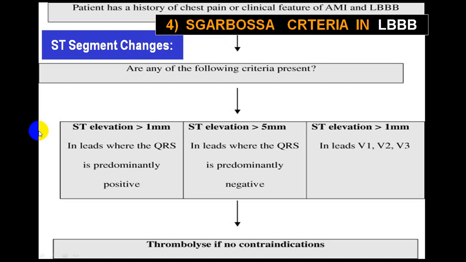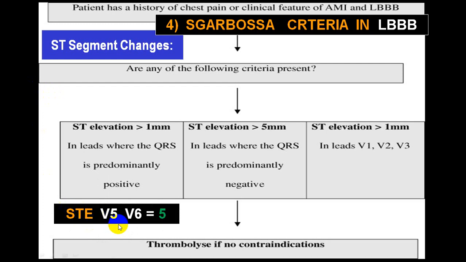This can help you. In echo you will get regional wall abnormalities, and if in ECG you see Sgarbossa's criteria positive, that will be in favor of acute MI in presence of left bundle branch block. We have already taken a full lecture on this, so I am not going to do it in detail, but we'll just bypass.